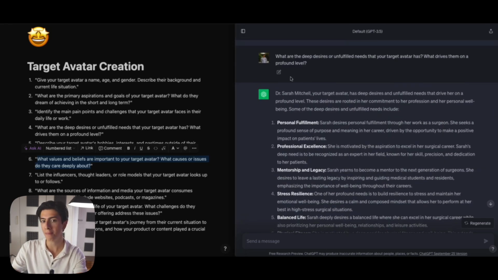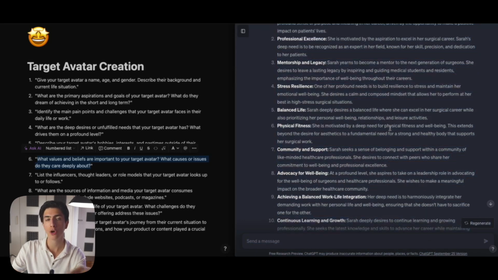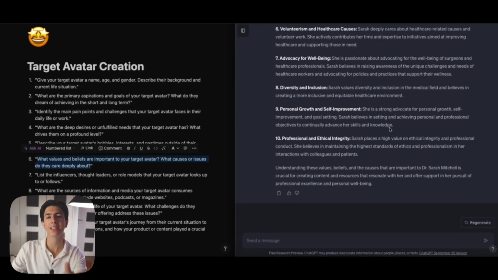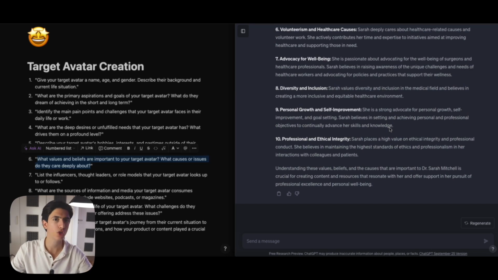And once we copy all of the answers that we got, we can paste them in a Word document. And even if we start a new chat with ChatGPT, for example, we can add as a prompt, "This is my target audience," and paste our whole Word document with our target audience that we have brainstormed right here. So again, keep this as a Word document. You never know when you're going to need a new chat with ChatGPT. Just paste this whole thing and let ChatGPT know about all of this information.